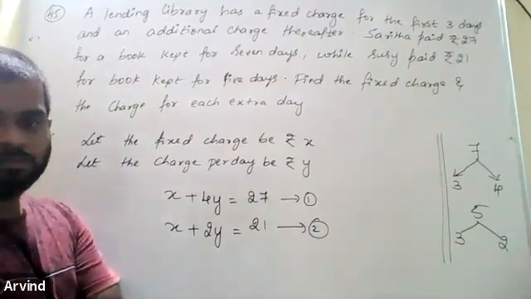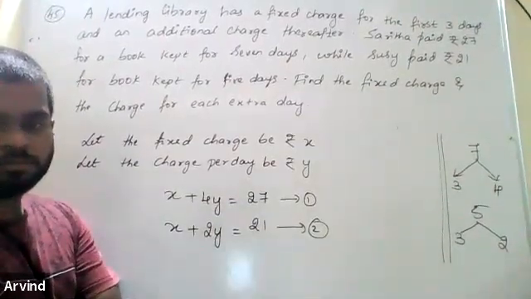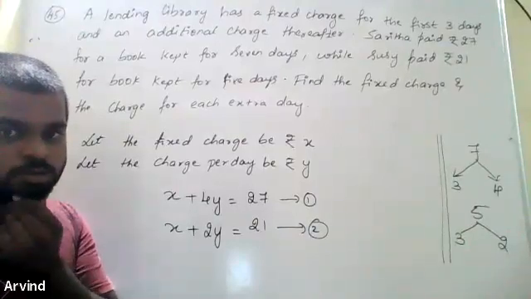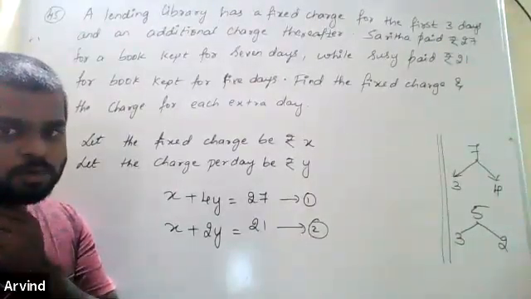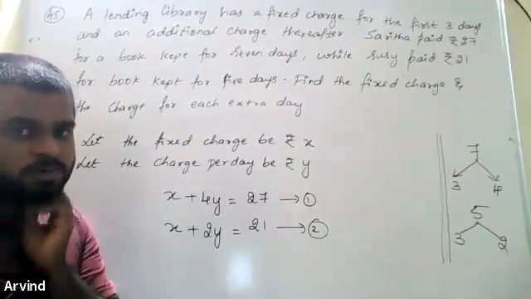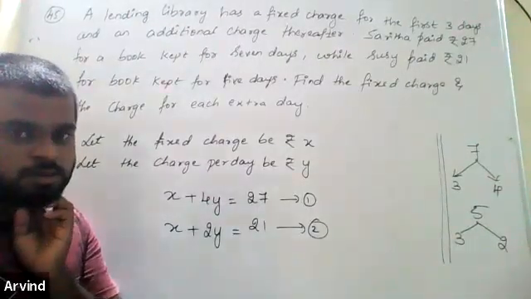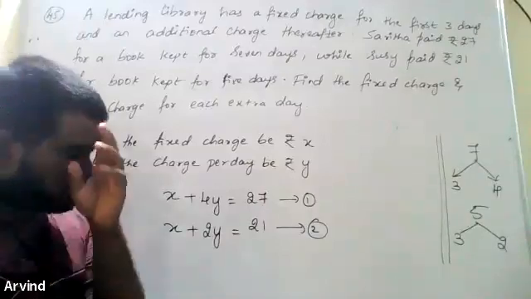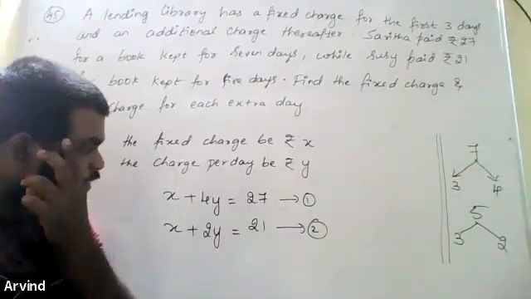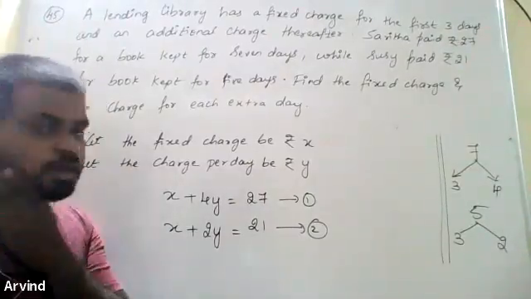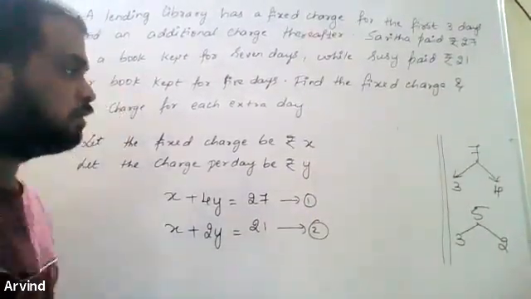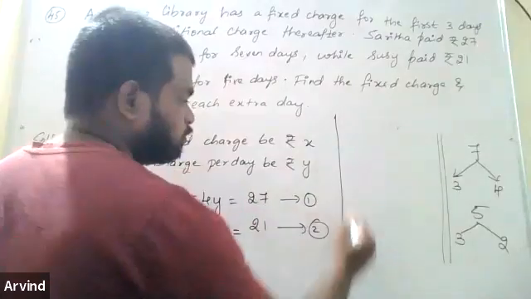Sir, I got X is equal to 15 and Y is equal to 3. Same, sir. Even I got X is equal to 15. I have verified also, sir. I got 21 is equal to 21. Then Keertana and Madhura, your answer is wrong.